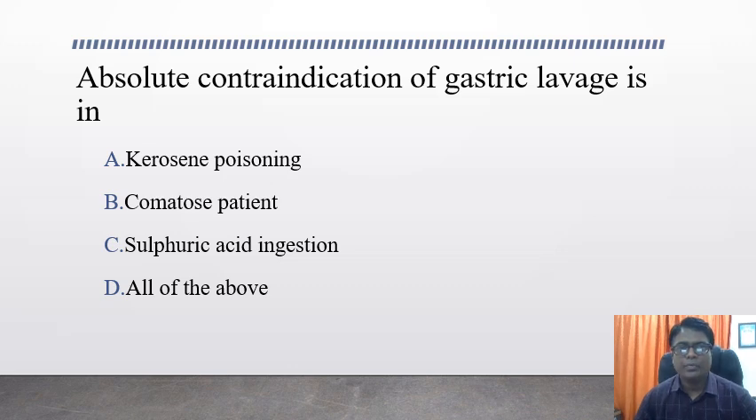Absolute contraindication for gastric lavage is, options are kerosene poisoning, comatose patient, sulfuric acid poisoning, and all of the above. In such types of questions, you have to read the question very carefully, because the question asks for absolute contraindication for gastric lavage, and that's why the answer is sulfuric acid ingestion. The remaining two are relative contraindications for gastric lavage. The answer is sulfuric acid ingestion.